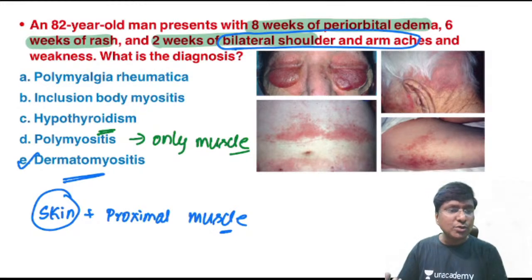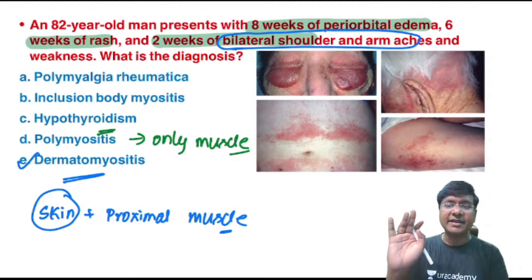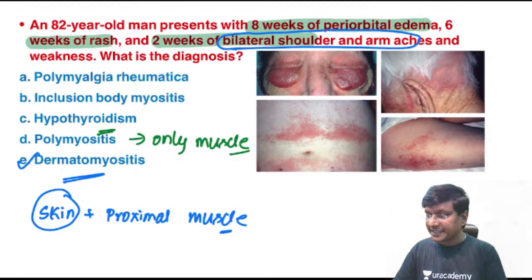Then you take this inclusion body myositis. Just now I was telling you about this inclusion body myositis. This is also one of the idiopathic inflammatory myopathies, right? Inclusion body myositis is also called an idiopathic inflammatory myopathy.